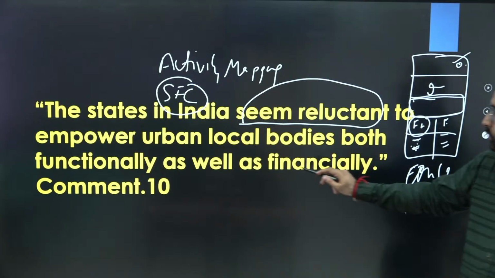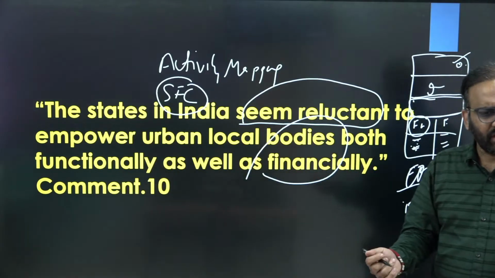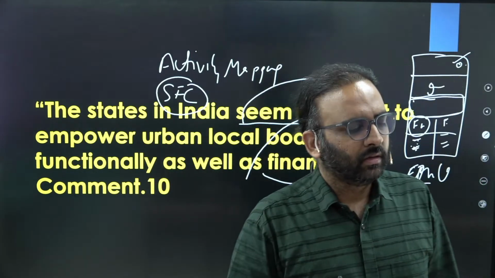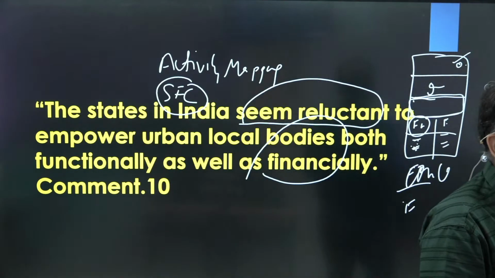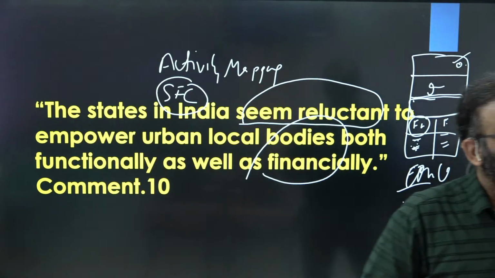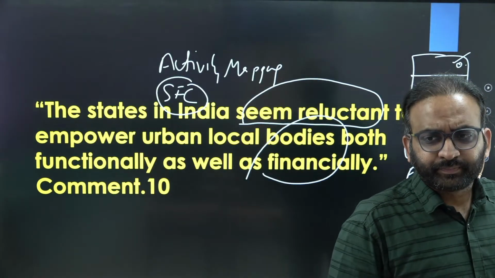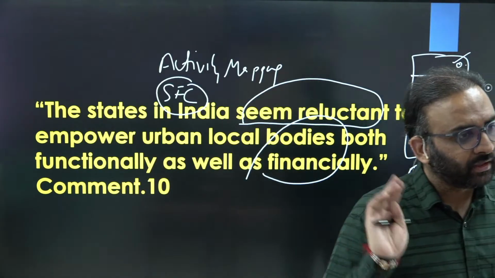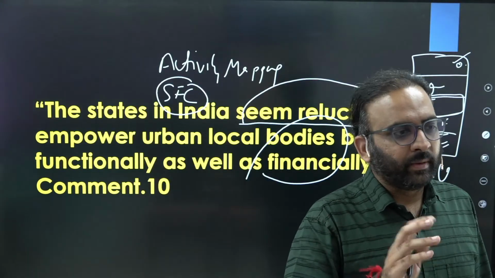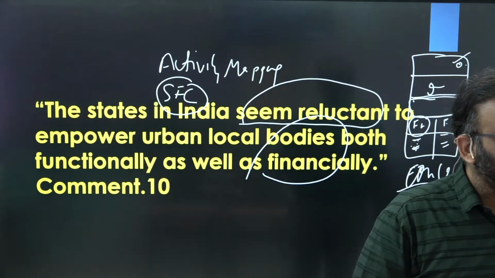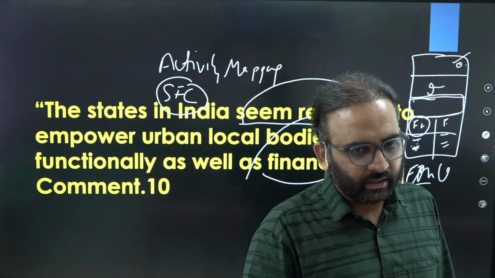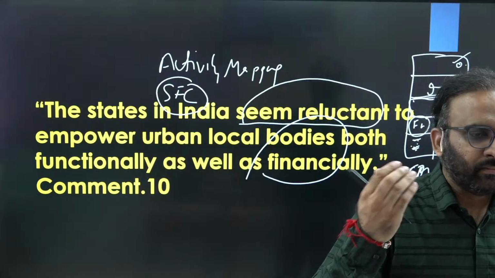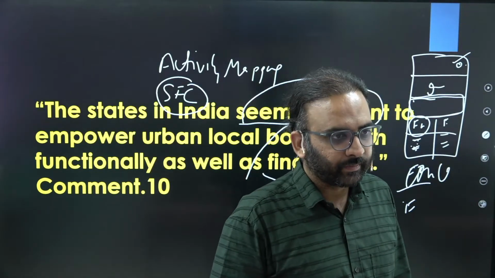So what are the issues in finances? Most of these State Finance Commission recommendations are not implemented, right? And the local bodies get a very low share in the state share of taxes, right? Or the taxes which were being given to local bodies, like octroi and entertainment tax, have been merged with GST, or the property tax etc. are sometimes not given to local bodies to impose, or even if they are given, local bodies are unable to impose such taxes because of the possibility of local resistance, right?